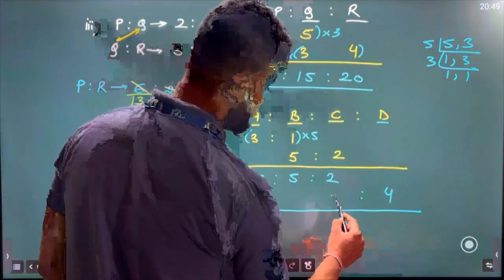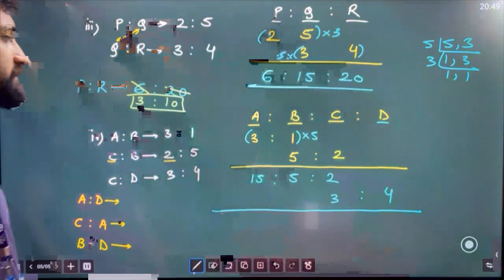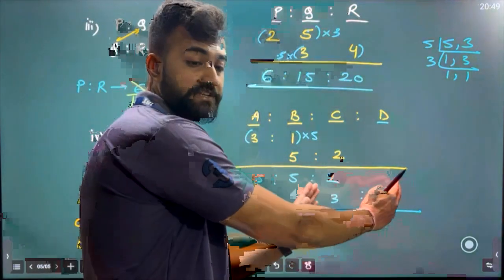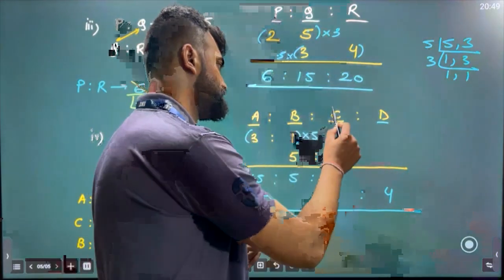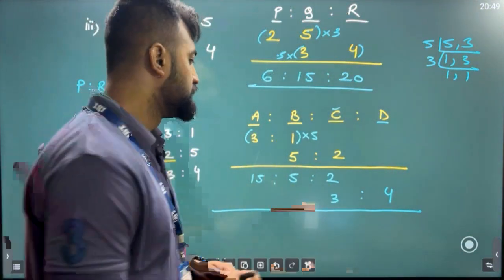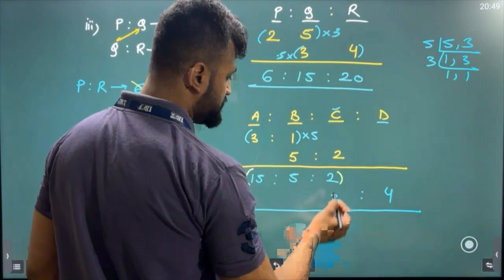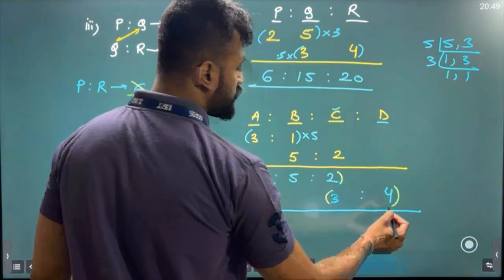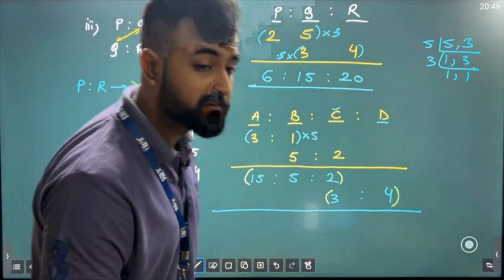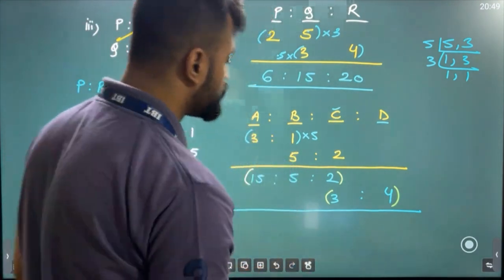Okay sir, let's make this 3. Clear? Okay sir. So now this ratio and this ratio would be connected via C. I have to make them same. Okay sir, what do we do? So what do we multiply here? Very simple sir. See 2 and 3. What is the common multiple of 2 and 3? You would say sir 6. 2 into 3 is 6. So we want to make this 6.